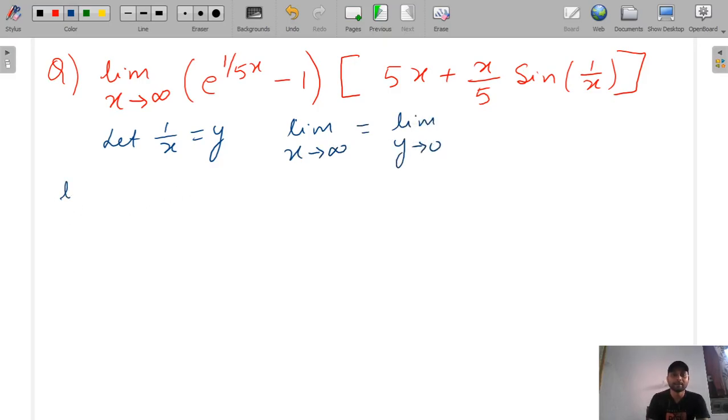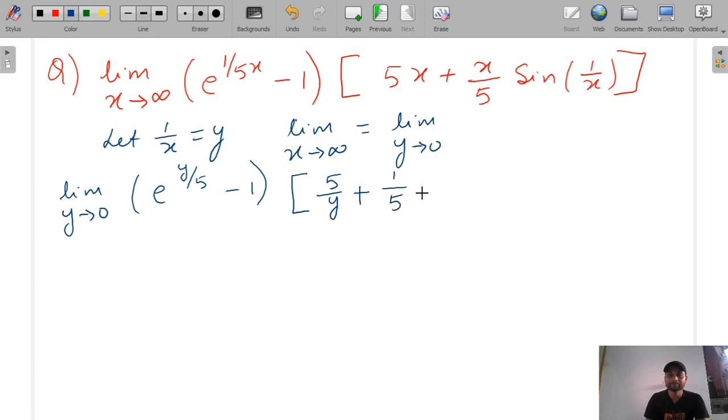So again we can write it as limit y tends to 0 of e raised to the power y by 5 minus 1, and the second term we can break as 5 by y plus 1 by 5, and this x will go, if you write in terms of y, then in the denominator y will come, because x is equal to 1 by y, and sine y.